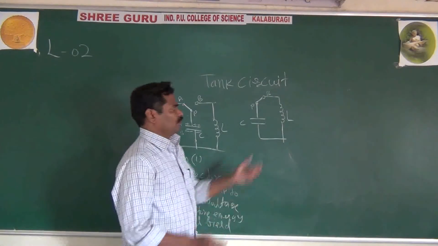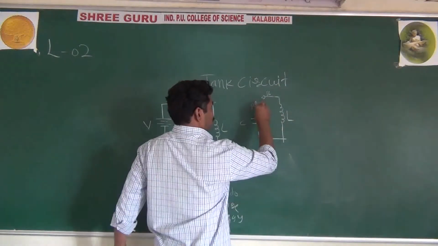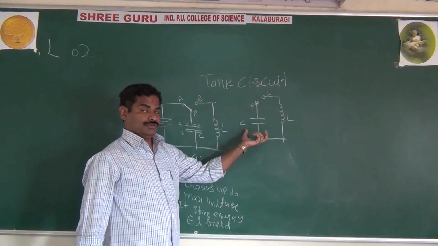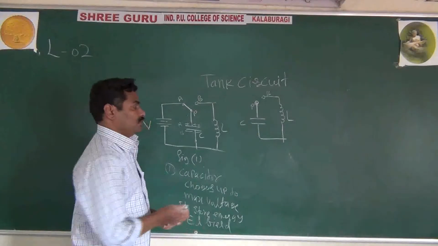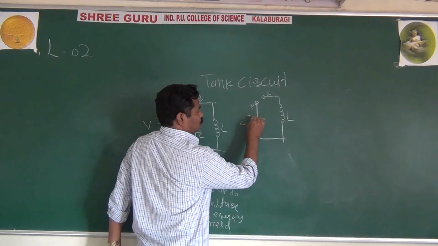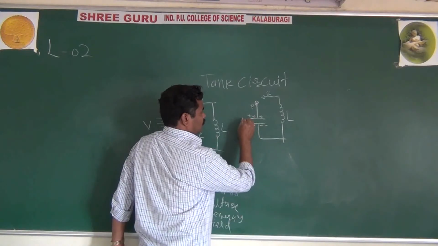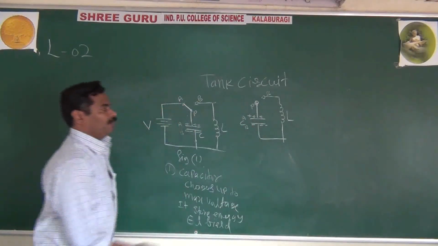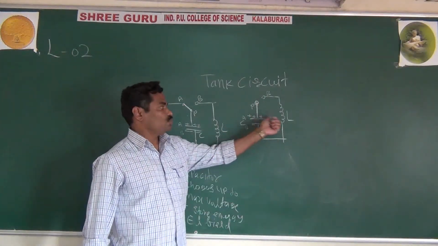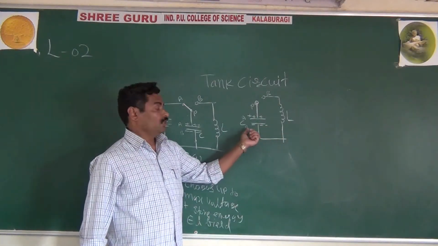Or you can take it that this key is open. If this key is open, then what happens? The capacitor is fully charged; as I said, the above plate has the positive charge, and the below plate has the negative charge. Or you can take A and B. And if your switch is open, then these two are not in a closed circuit, because the capacitor is already charged, it is not discharging.